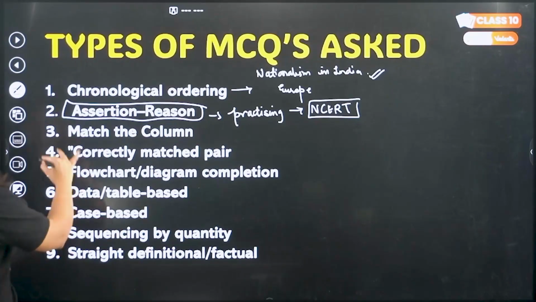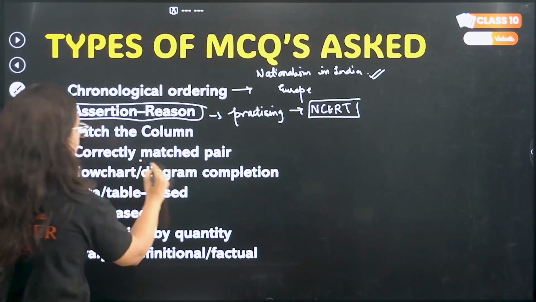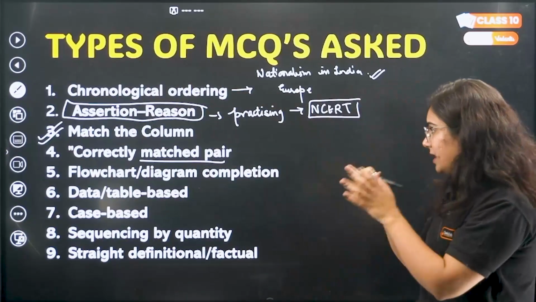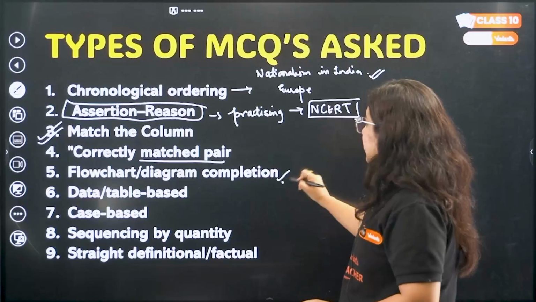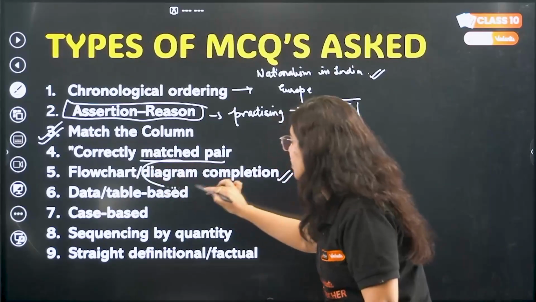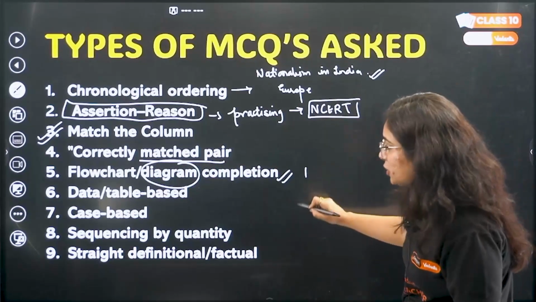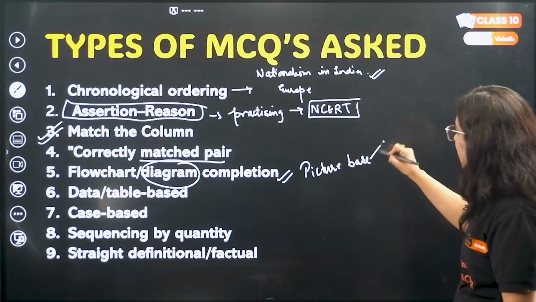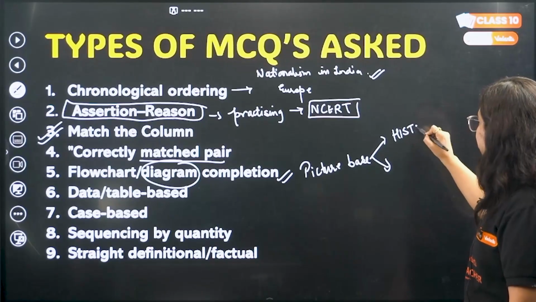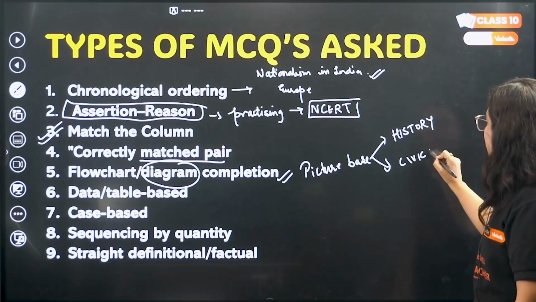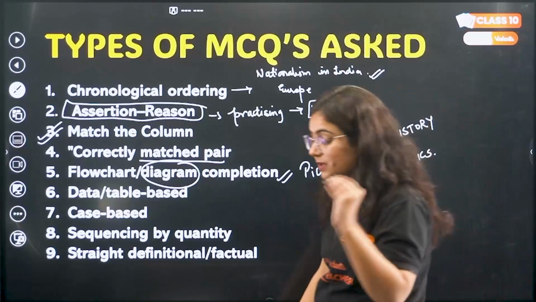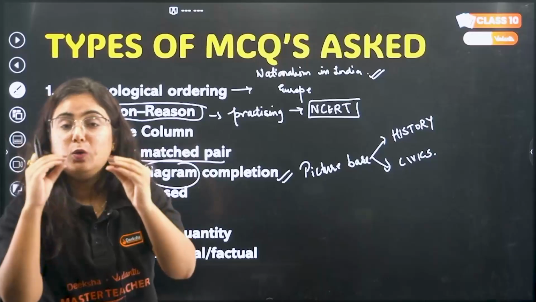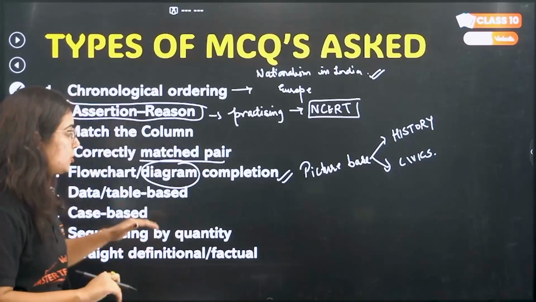Then we will have match the column type of question, correctly matched pairs, where you match column A with column B and find which are correctly paired. Flowchart, diagram type questions, or I will say picture based questions, pay attention to that. Rather than diagram, it is a picture based question. 2 sections need to be done carefully: one is history and the other one is civics, beta. From history and civics, you have to look very nicely at all the pictures and see what is given below those pictures, what the box contains, the information related to them.